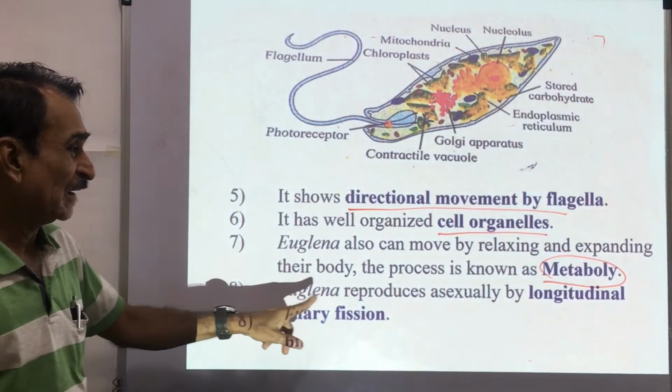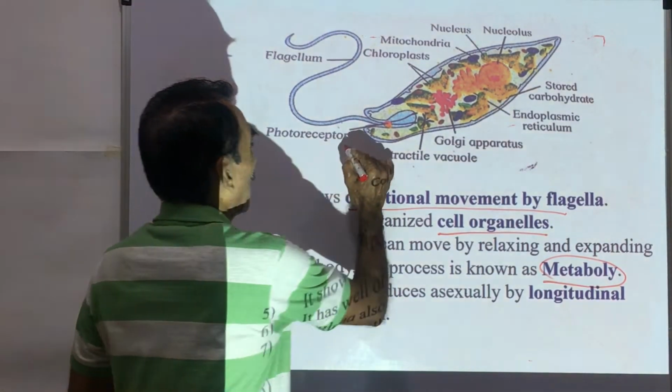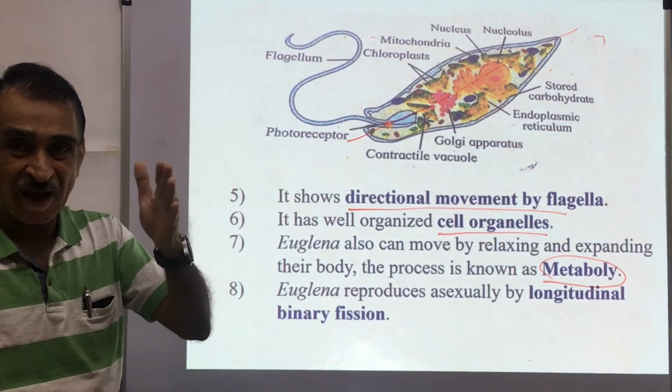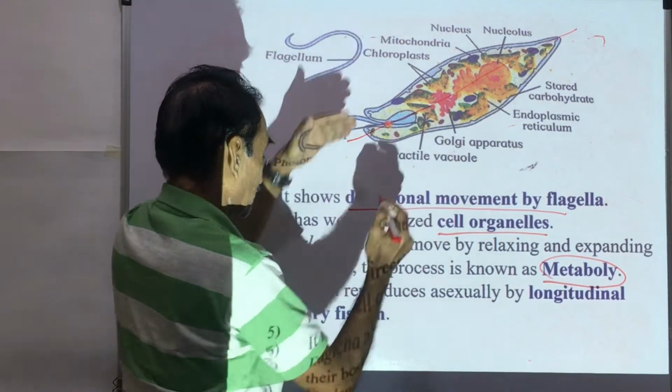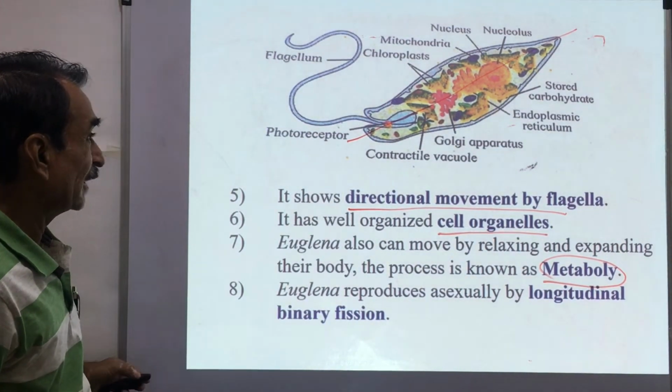Euglena reproduces by longitudinal binary fission. Longitudinal binary fission means there is formation of two pieces, or formation of two organisms by means of binary fission. This is the reproduction.